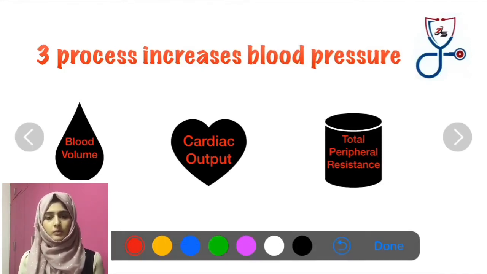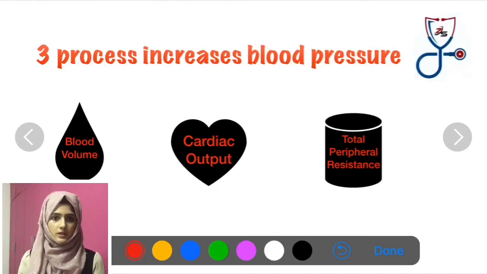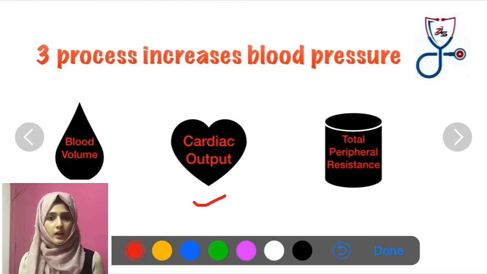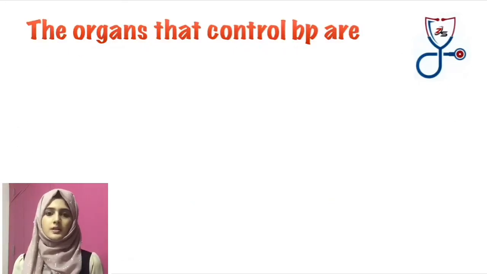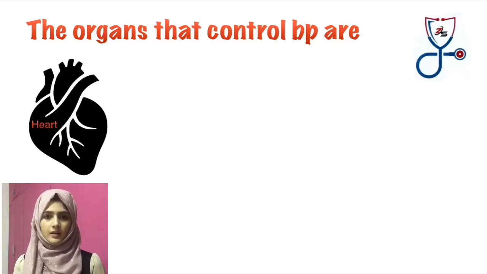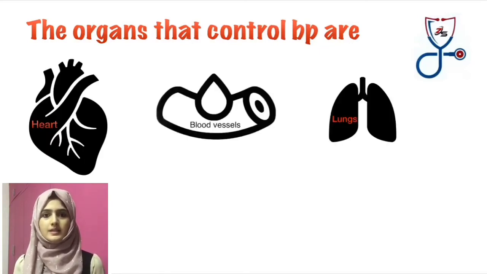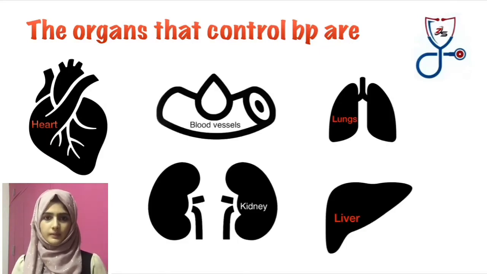Now, blood volume is the amount of blood in your circulatory system. Cardiac output is the amount of blood your heart pumps in 1 minute. And total peripheral resistance is the resistance to the arterial blood flow. The organs that control BP are the heart, blood vessels, lungs, kidney and liver.